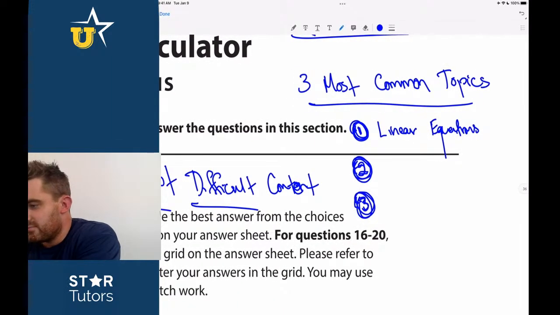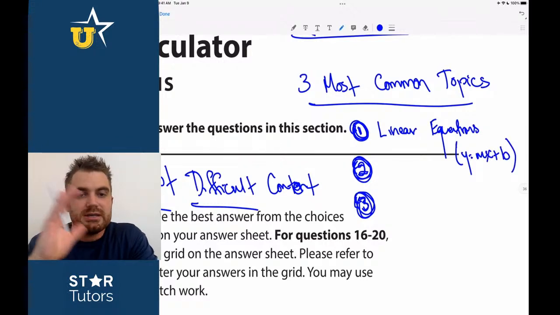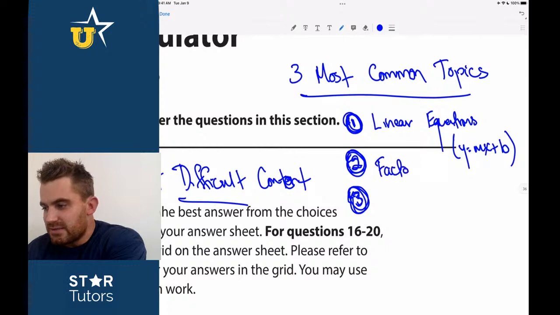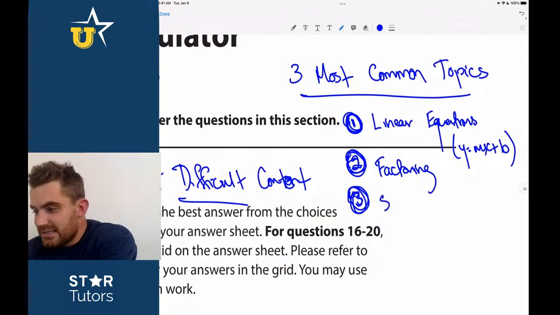So we'll say right here, y equals mx plus b, which is a topic that many of you have covered years ago. I mean, we're talking years ago. Number two, the second most important topic, is factoring. Again, it's such a common topic when you take an Algebra 2 class. And number three is systems of equations.